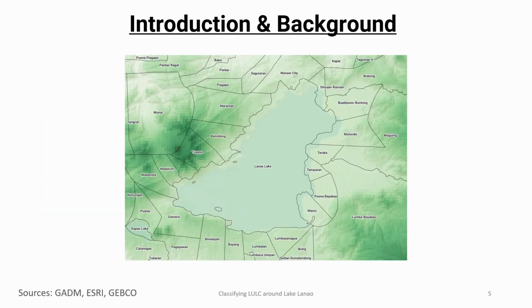So let's talk a little bit about its surroundings. This image combines administrative boundaries of Lake Lanao, a shaded relief map, and a gridded bathymetric map. It's observable that the area has three high altitude locations: Munay, Lumba Bayabao, and Maging. They are high altitude compared to the base area consisting of Marawi City and the area around Taraka and Tamparan, and of course Lake Lanao itself.